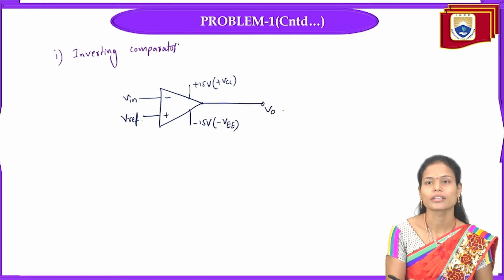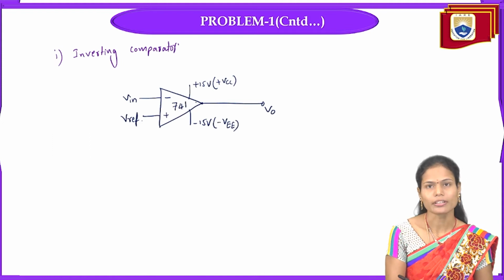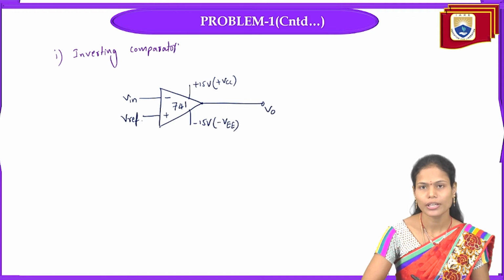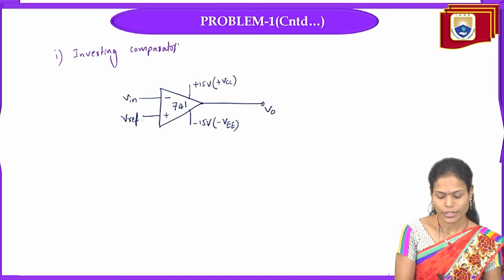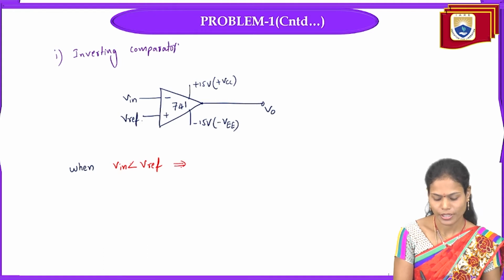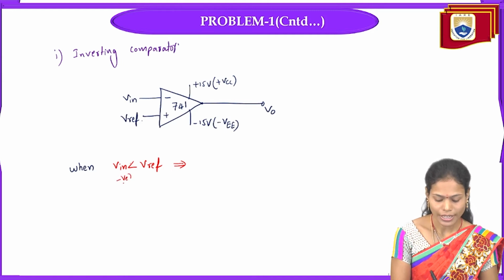So here we'll measure our output signal. This is the 741 inverting comparator. Here V reference is applied to the non-inverting terminal and the input signal is applied to the inverting terminal. So in this particular case, when my input signal is less than the reference voltage, that means the negative value is less than the positive value.